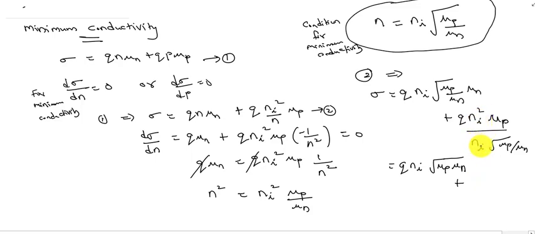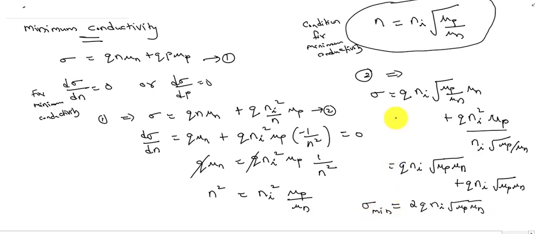In the second term, ni will get cancelled. So q into ni, here one mu p is there, so root mu p into root mu p, and one root mu p will get cancelled, and root mu n will go to the numerator and it will become similar to the first term, that is root mu p root mu n. So the first and second terms are similar and can be added, and it will be 2q ni into root of mu p mu n. So this is sigma minimum.